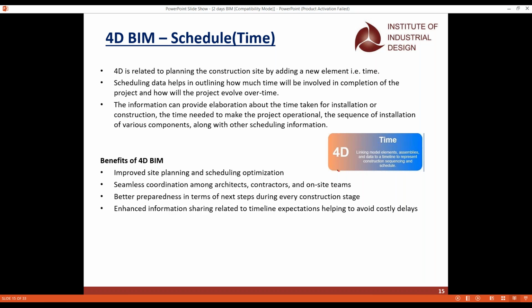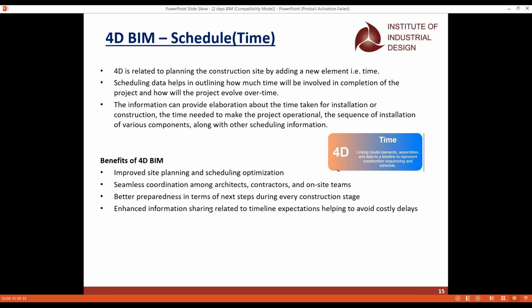We have to schedule the data, outlining how much time we require for the completion of the entire product, for the installation, the construction, the operation, and the fabrication. For everything, we have to give the exact time limit. And that is what is called 4D BIM. But we all may have a doubt: will BIM do 4D, and do any software support 4D? Of course it does.